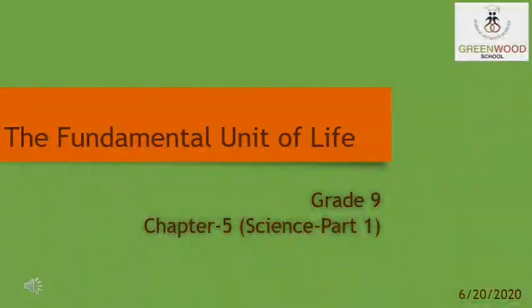Hello students, today we are going to start a new chapter, that is chapter number 5, the fundamental unit of life. Under this chapter we are going to cover the cell as a basic unit of life. We will study the cell in detail here, different types of cells, the cell membrane, cell wall, cell organelles, chloroplast, mitochondria, and the nucleus, chromosome, its basic structure. So in short, we are going to study all these topics in detail here.